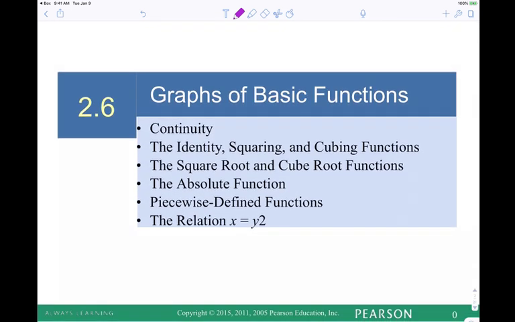I can't think of anything else. Any other questions, comments, or concerns before we get the party started? Okay, check the time. We have right at about 15 to 20 minutes per section, so we'll go ahead and move into section 2.6, graphs of basic functions.